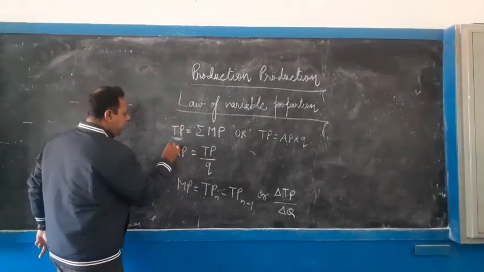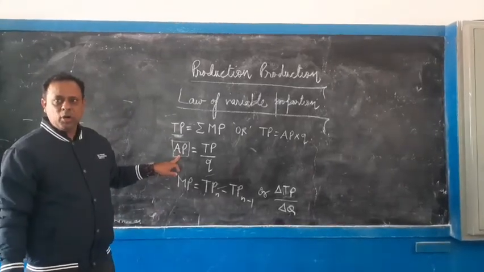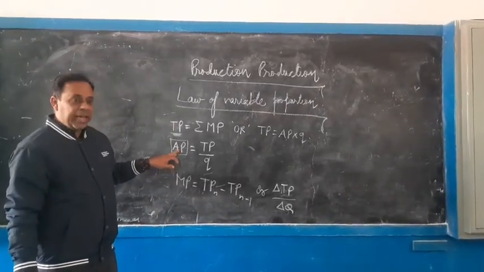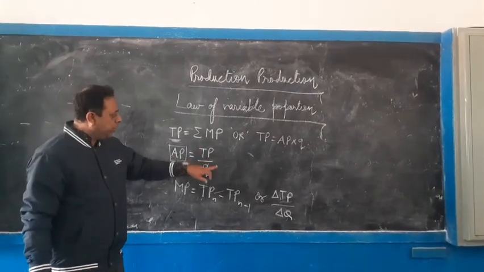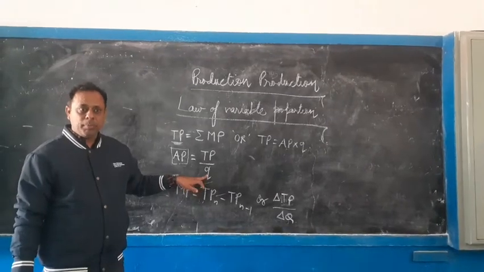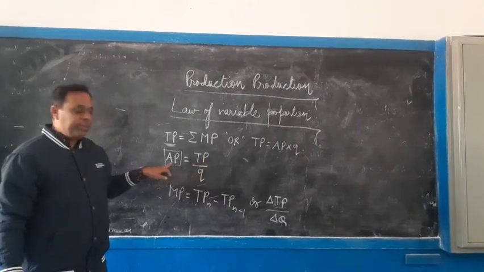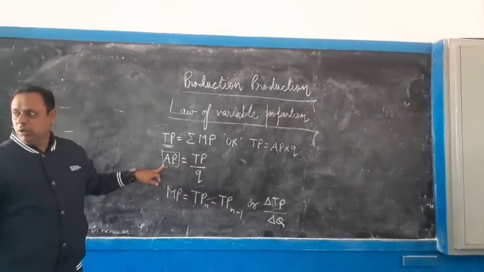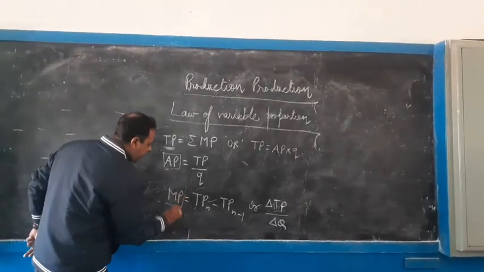Now what is AP? AP is average product. Average product is calculated by taking the ratio of total product and the number of output produced in total, or number of units produced in total. So TP upon Q will be our average product or AP. Understood? Third is marginal product.